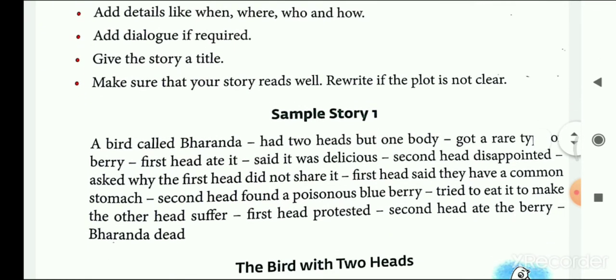Give the story a title. No story starts without a title, so never forget to write a title. Make sure that your story ends well. Rewrite if the plot is not clear. So we need to be sure that the story is ending on a good note. So if it is not like that, we can rewrite the story again if it is not clear.